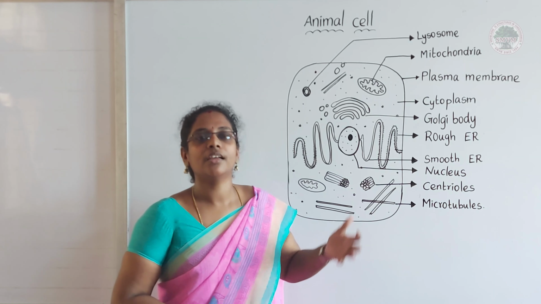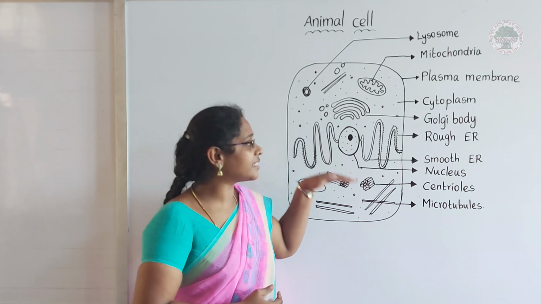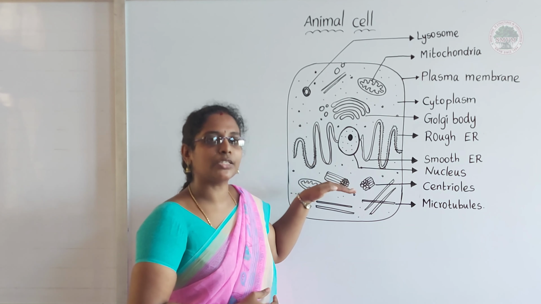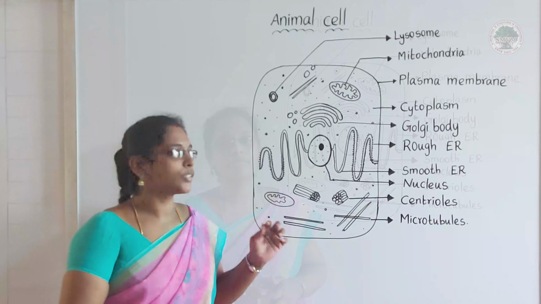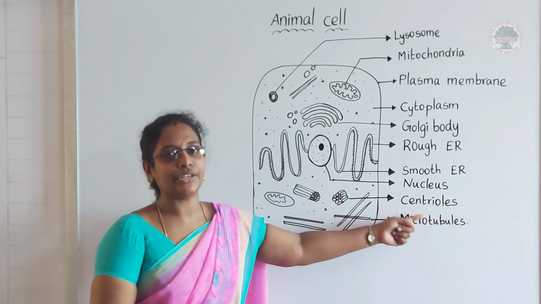So that's why the ribosomes are also present more in number. So this synthesized protein is transported from one part of the cell to another part of the cell through this ER.